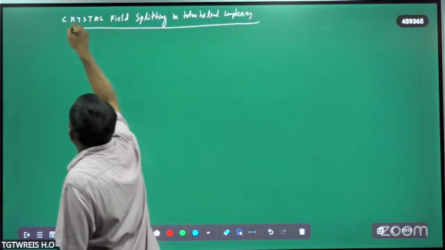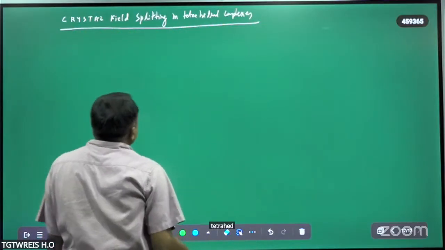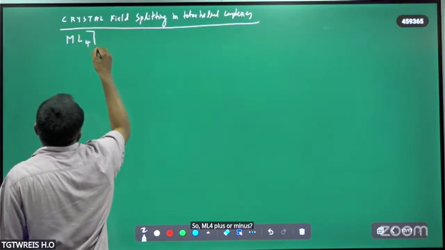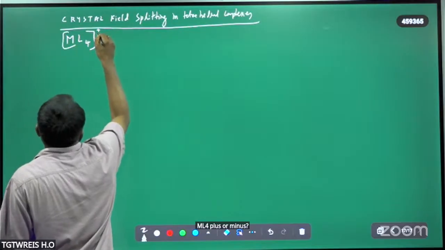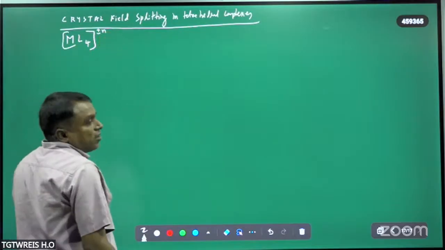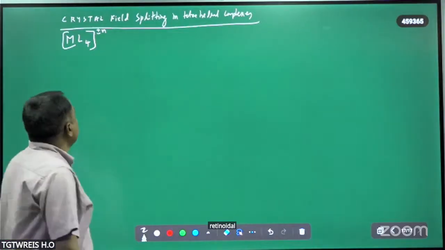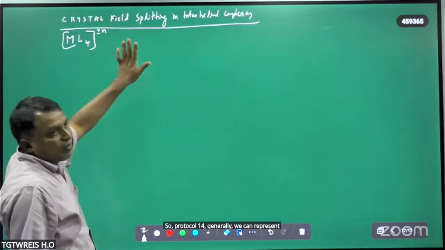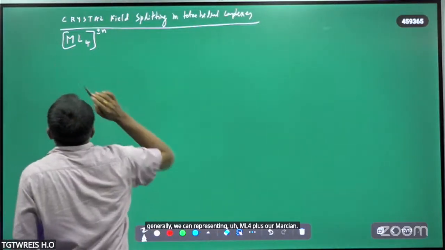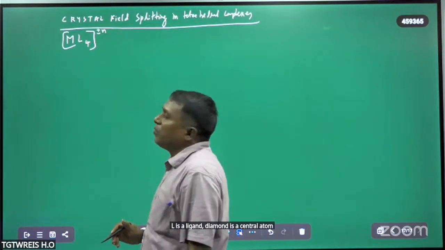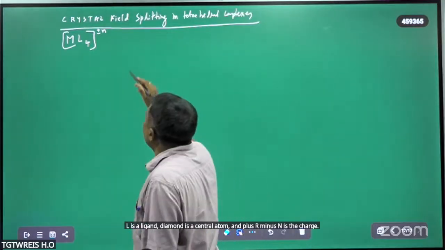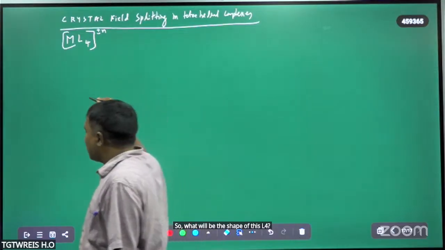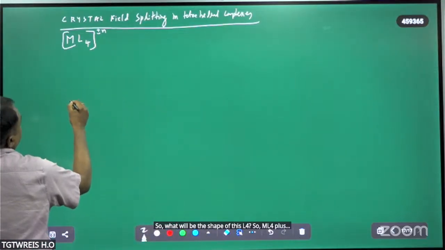What will be the general formula of the tetrahedral complex? So ML4 plus or minus n. We can represent a tetrahedral compound generally as ML4 with plus or minus n. L is the ligand, M is the central atom, and plus or minus n is the charge. So what will be the shape of this ML4?